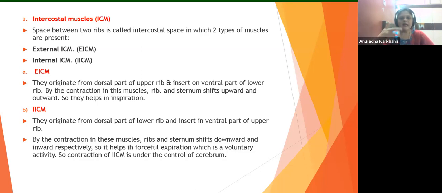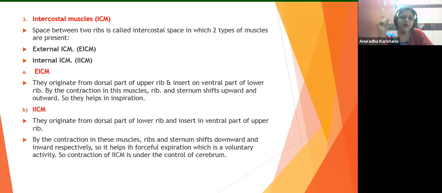I also told you that EICM are responsible for what? See, it is going to lift the sternum upwards and outwards. Okay, so it's going to help in inspiration. I told you that, come on, all of you just breathe in, and when you actually breathe in, what is going to happen? The rib cage is going to be blown out, right? So the sternum is going to be shifting upwards, and when you breathe in, automatically this is going to be shifting upwards and your rib cage is going to be brought outward, right?